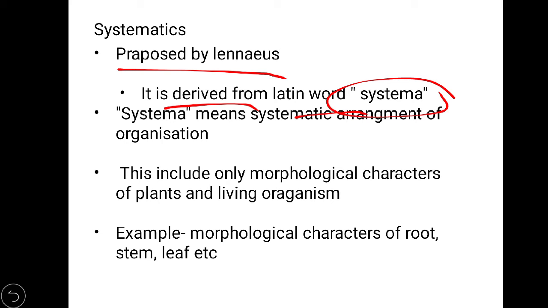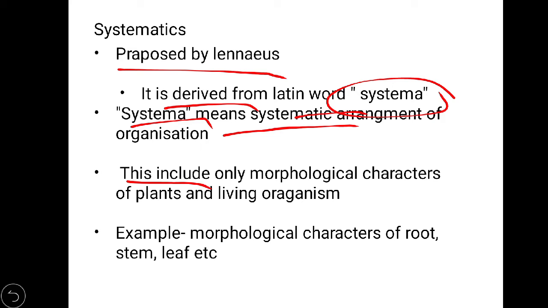There are various kinds of insects, various kinds of living organisms that live in a group, and if we want to study insects, we have to differentiate them from other living organisms, and this kind of work is called classification. So systema means systematic arrangement of organization. Why systematic? We arrange them in small groups, but which kind of groups? The groups should be systematic, like class, family, genus; these are the systematic arrangement.